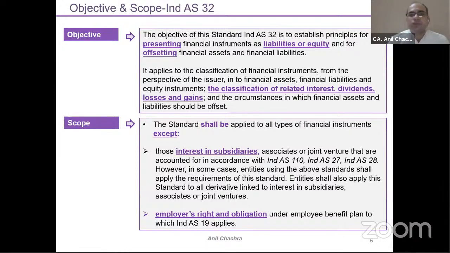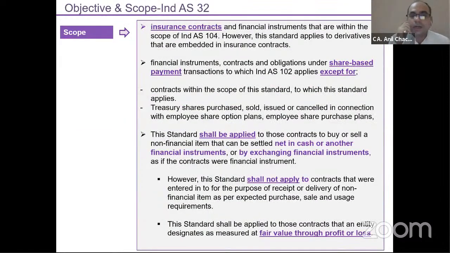The second thing which has been excluded from this scope is employers' rights and obligations. There is a separate standard for this, Ind AS 19, the employee benefits part. So whatever the rights and obligations, all disclosures and the measurement part have been specified under the separate standard, which is called Ind AS 19. The third thing is insurance contracts. Because a separate standard has been prescribed for insurance contracts, Ind AS 104, insurance contracts are not part of these financial instrument parts, right?